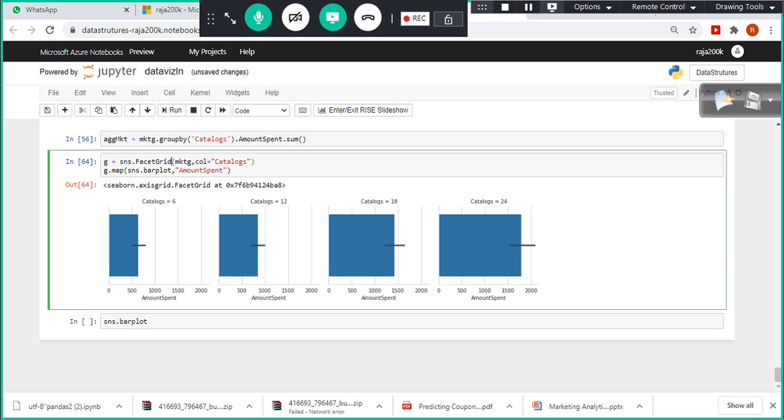Each catalog, right? If you want to see the amount spent with the bar plot, it's a very good one. So this is kind of a median kind of a value, the middle value. I think this is a vertical scatter plot, I think so. If I specify the orientation, right, orient equal to L, I think so. What you can do is